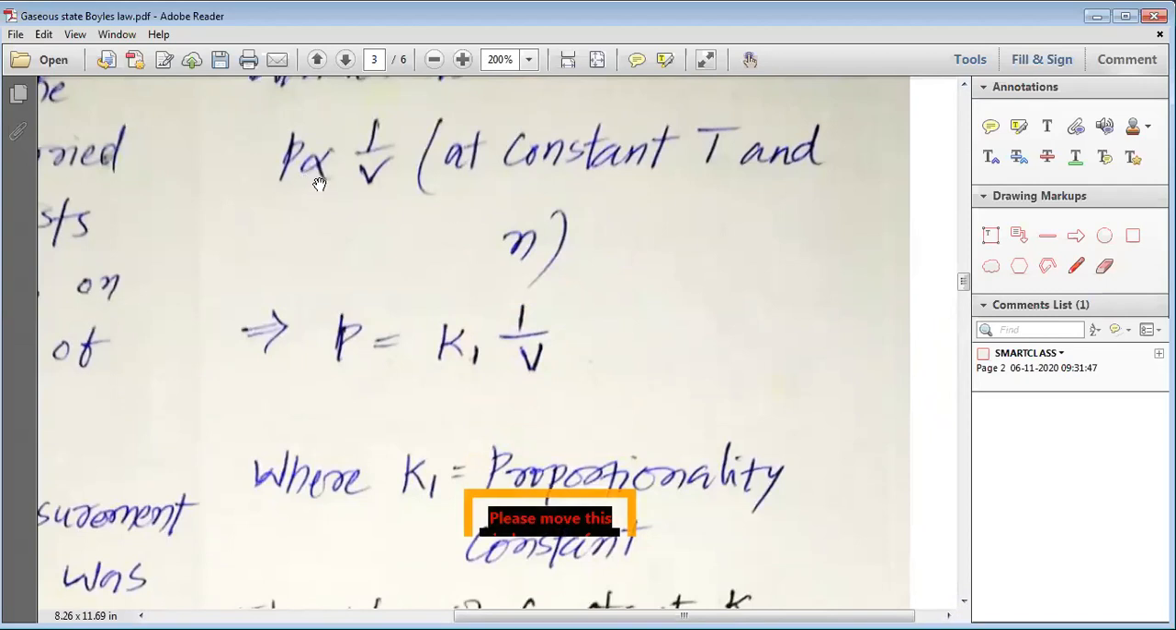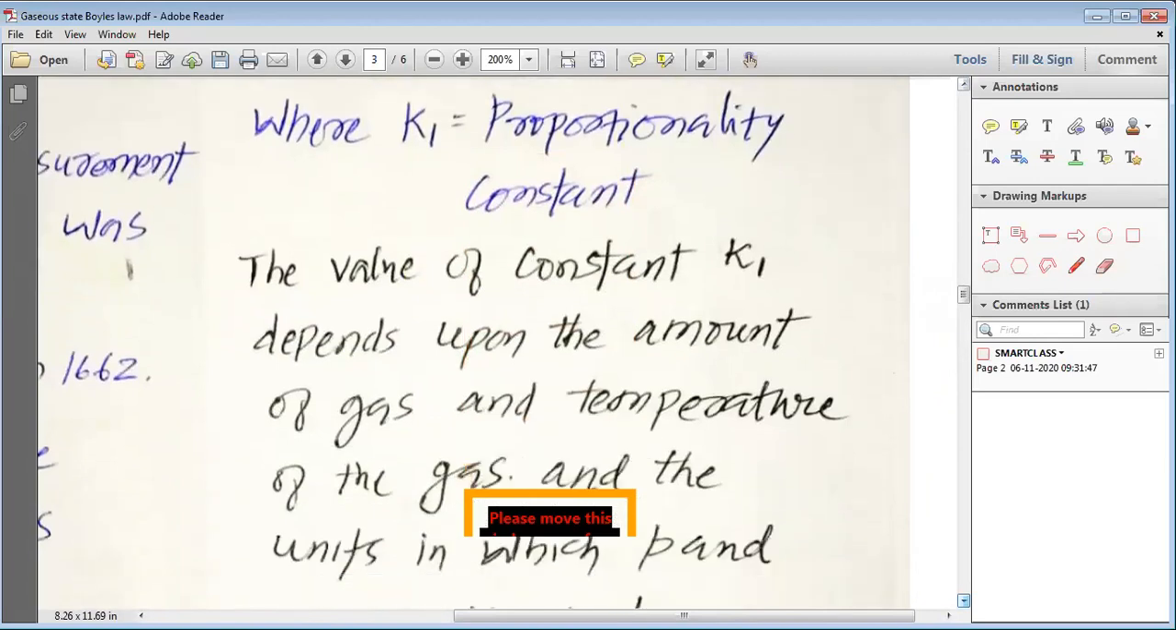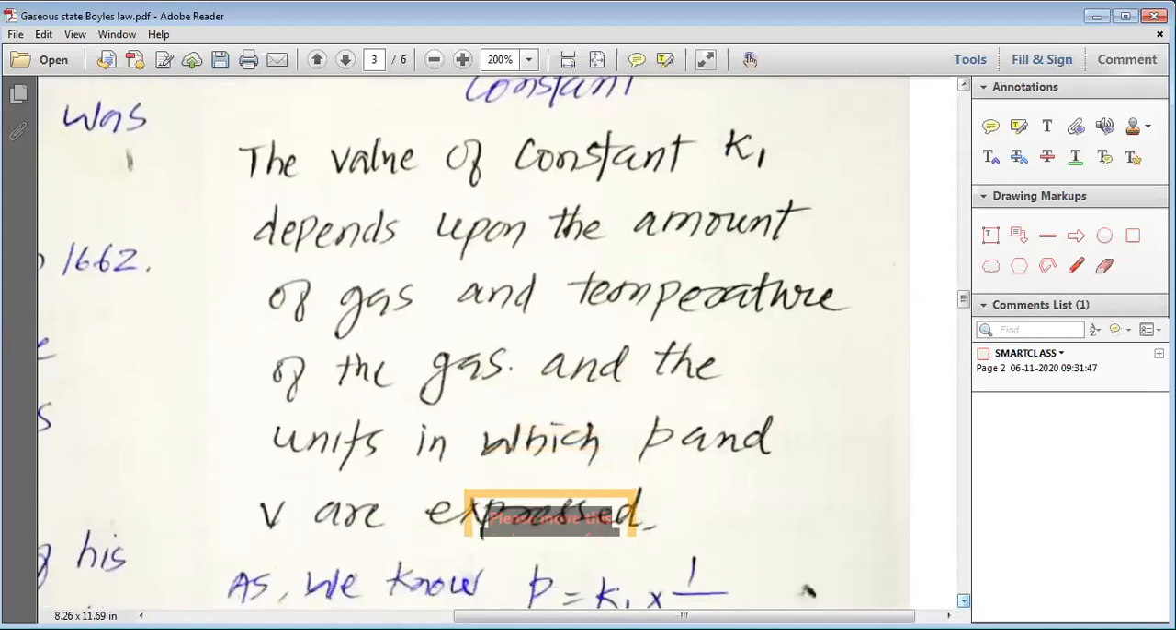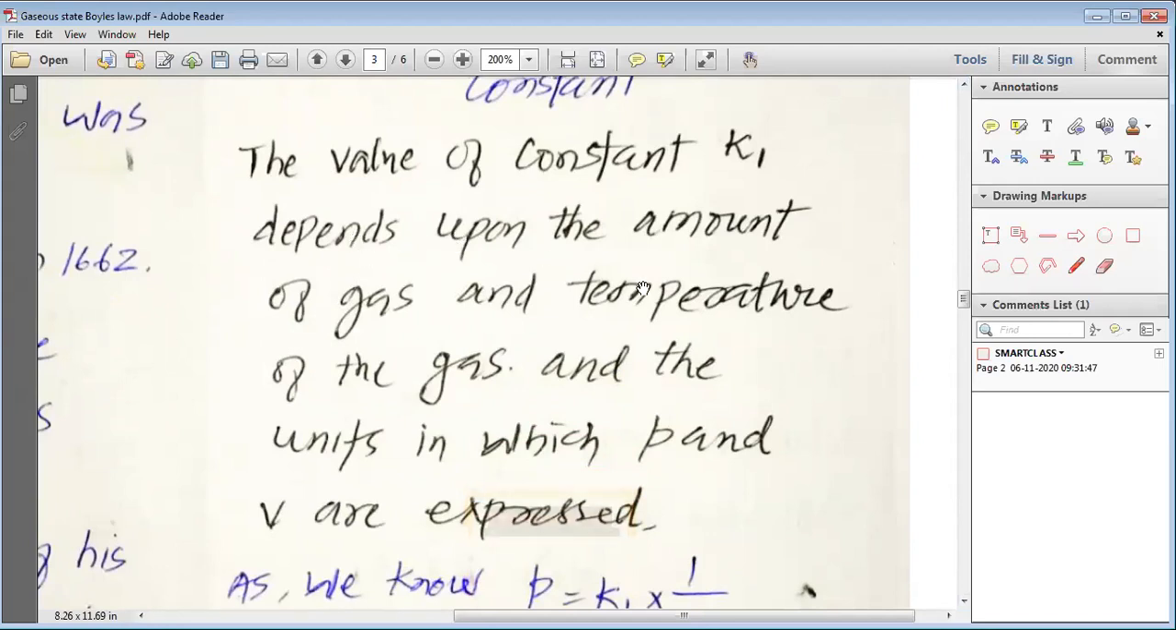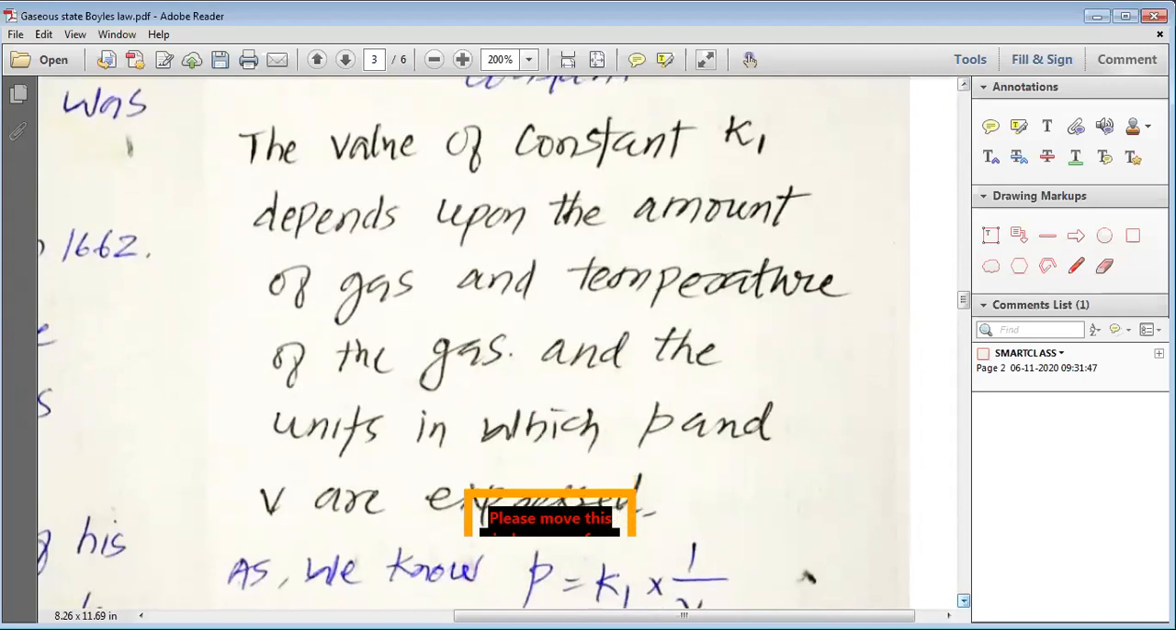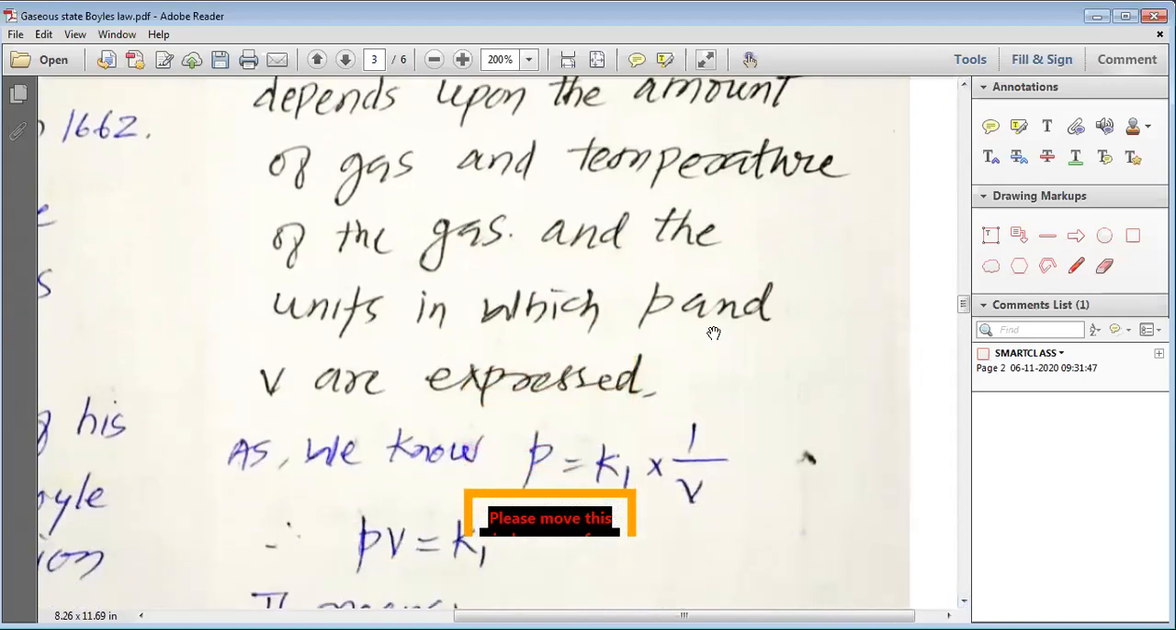When we remove the proportionality sign, we can write that P is equal to K1 times 1 upon V. Here, this K1 is known as the proportionality constant. Now remember the important point, my dear students, that the value of constant K1 depends upon the amount of gas, the temperature of the gas, and the units in which pressure and volume are expressed.